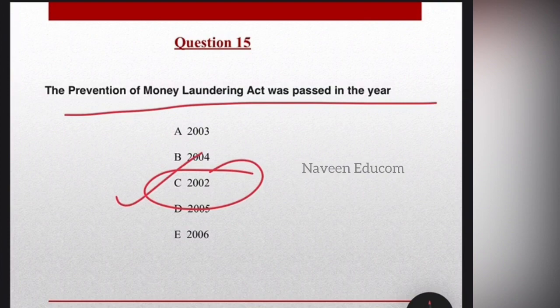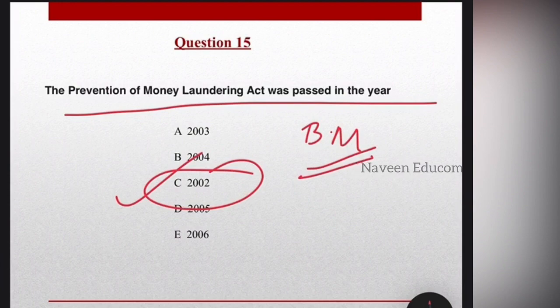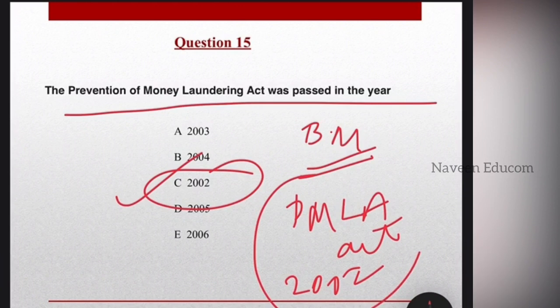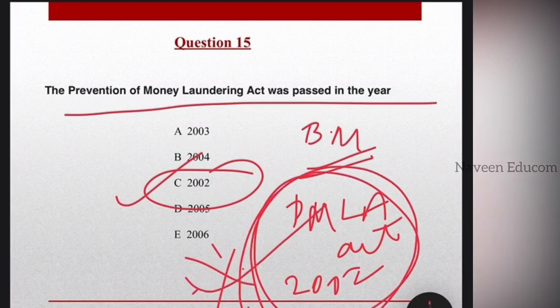Question number 15. The Prevention of Money Laundering Act was passed in the year 2002. So the other important point you have to study regarding this is money laundering is the process through which black money, that's what I have written BM here, is converted into white money, that is legitimate money. Such funds are used for various antisocial activities such as terrorism, etc. In order to prevent that, the PMLA Act was passed in the year 2002, and it has the authority to also seize property obtained from the illegal money. So students, please note this important point.